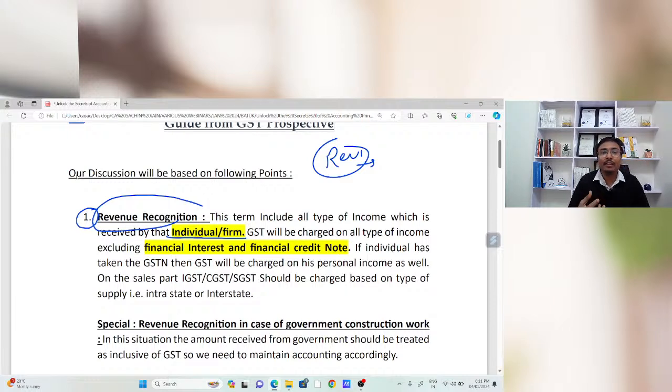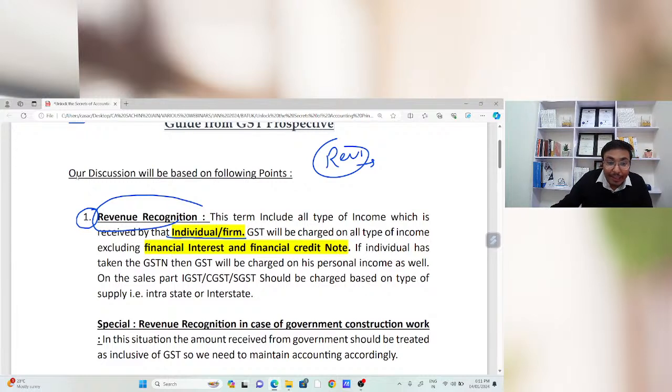Suppose that person is doing certain other business in his individual capacity. In that case, whether GST will be applicable on personal income or not? Yes, GST will also be applicable on the personal income, so we need to maintain the accounts as per the provisions. Suppose I am receiving rent and I have GST and I have a textile business. In that case, GST will be applicable on that textile business as well as on my rental income. There is no exemption that because it is personal income, GST will not be charged. That is the point.